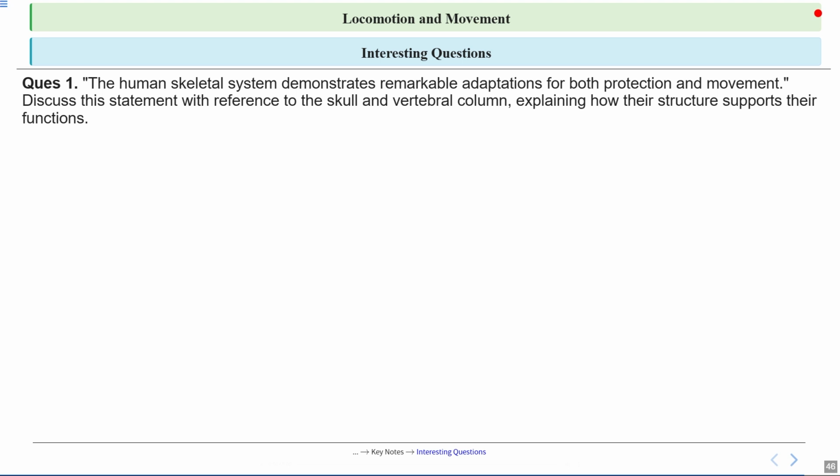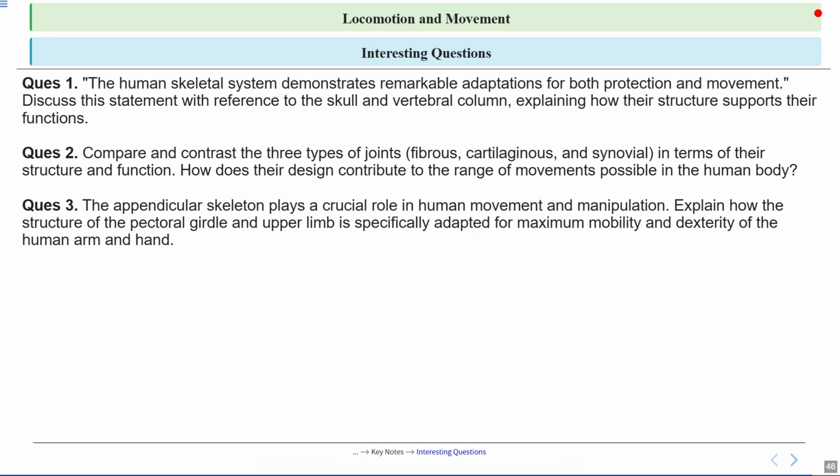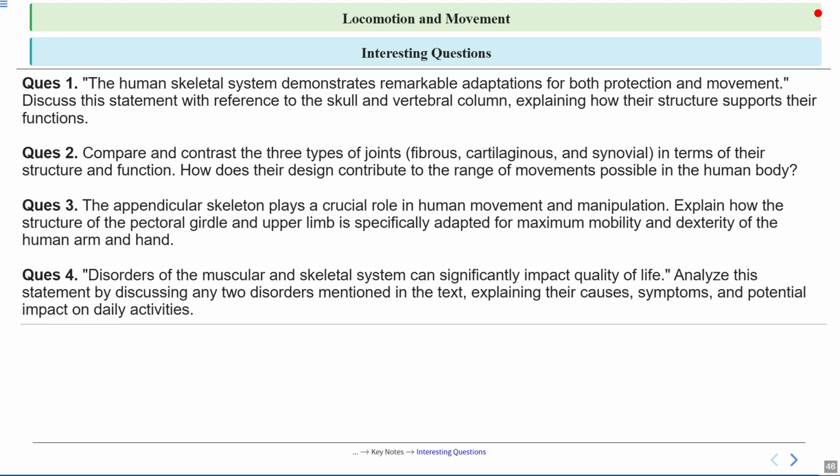So, these are some interesting questions for you to solve and to check if you understood the fundamental concepts of this chapter or not. So, you can screenshot it. After completing the whole lecture, try to solve these questions by yourself.